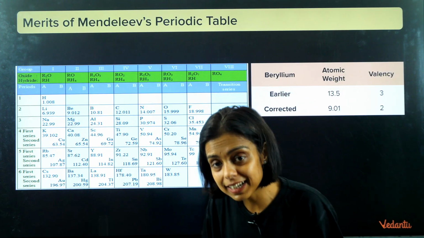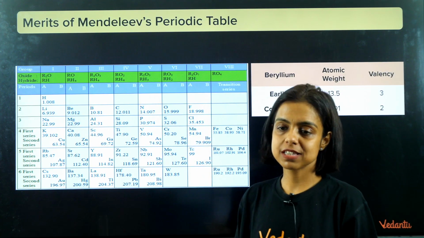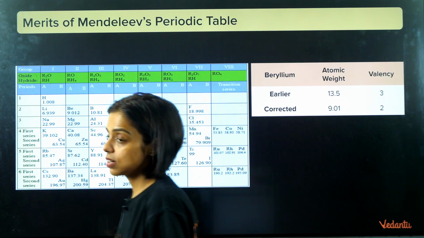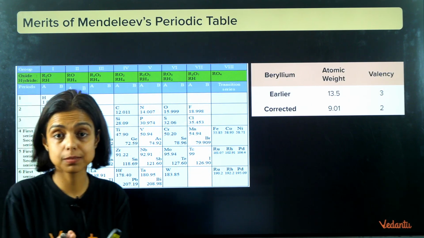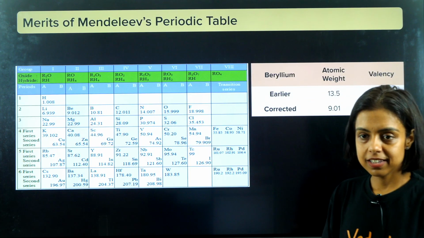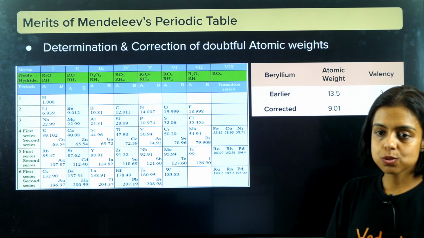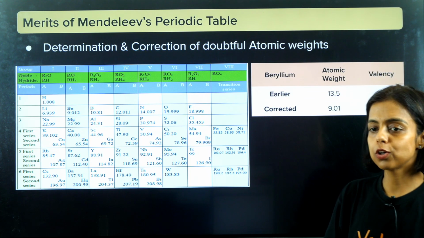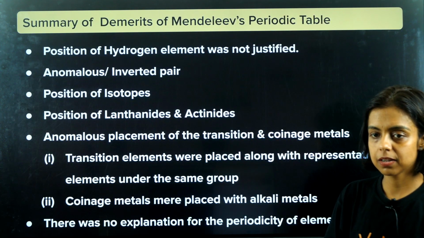So he corrected the atomic masses of certain elements just on the basis of his periodic table, right? Yes, so determination and correction of doubtful atomic weights and atomic masses.